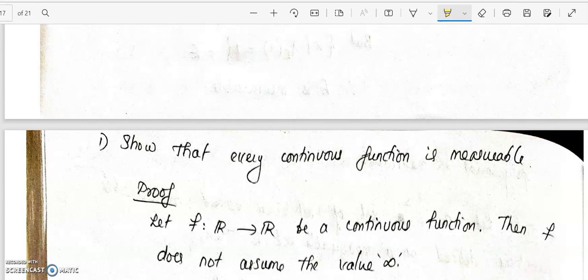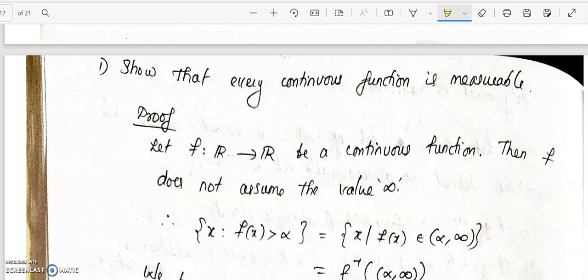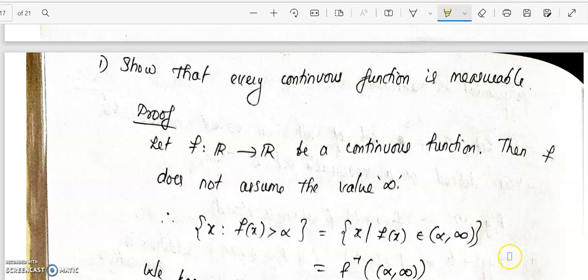If you look at a problem, the problem is to show that every continuous function is measurable. So if a function f is continuous, then it will satisfy the condition that the set of all x such that f(x) greater than alpha is measurable.